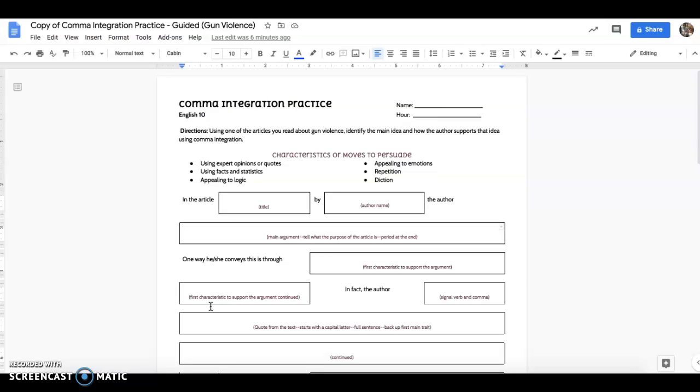At one point, it's going to ask you a characteristic or something that the author does to help create their argument. These are some of the things that authors might do to help create an argument. So pay attention to those. You need to go through and fill out each one of these boxes.